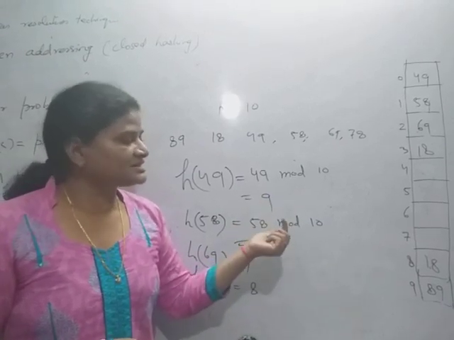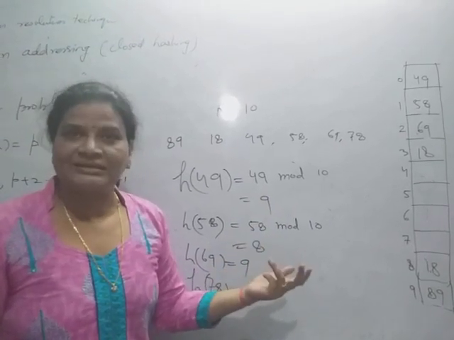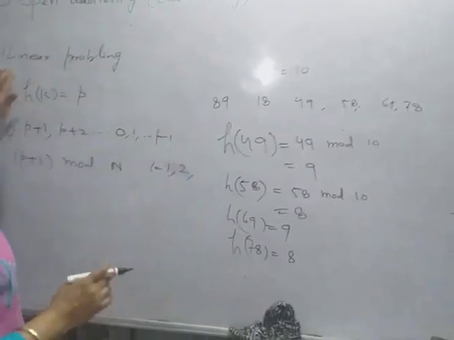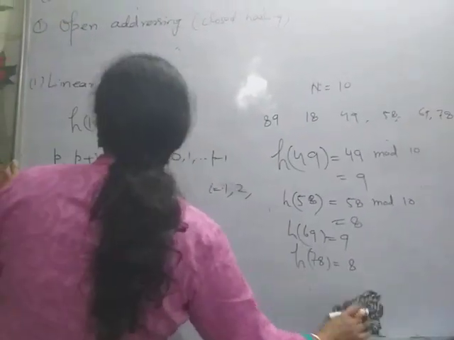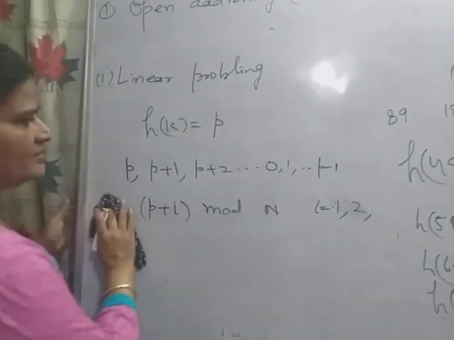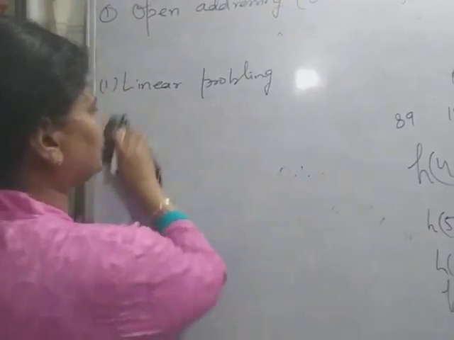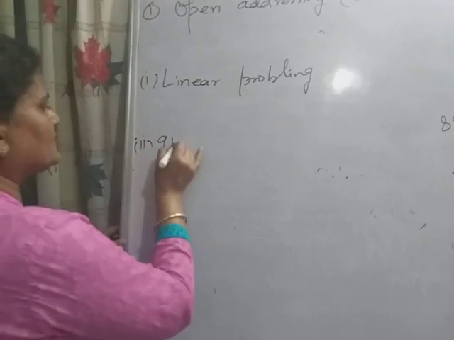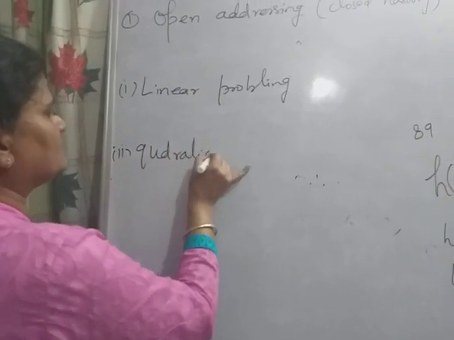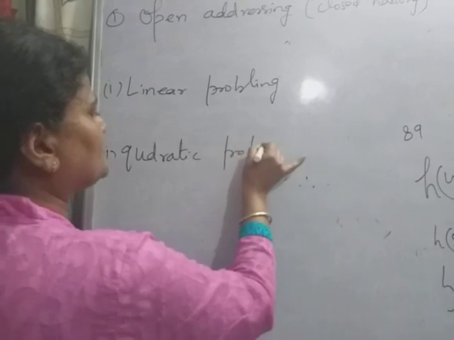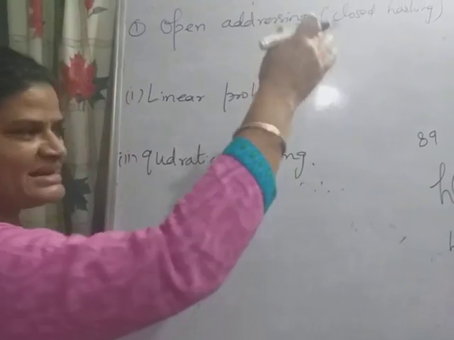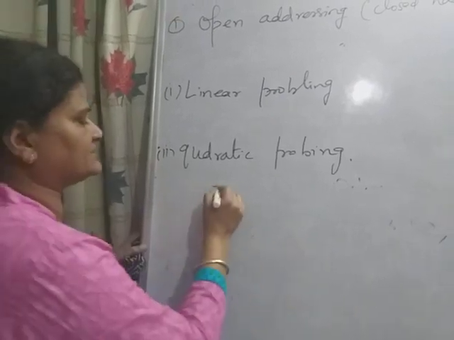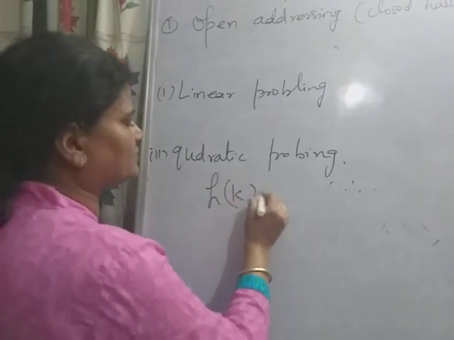Now there are other techniques to solve this primary clustering problem that arises from linear probing. The next is quadratic probing. This one is linear probing, and the second is quadratic probing. In quadratic probing, suppose H(k) equal to p.